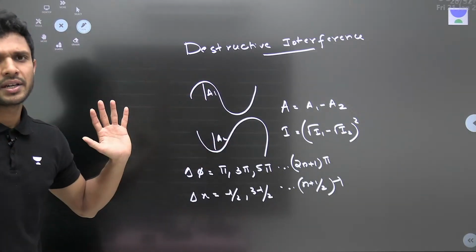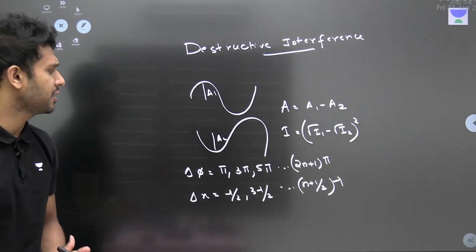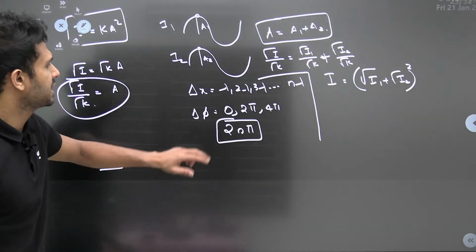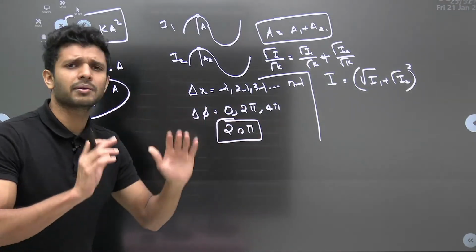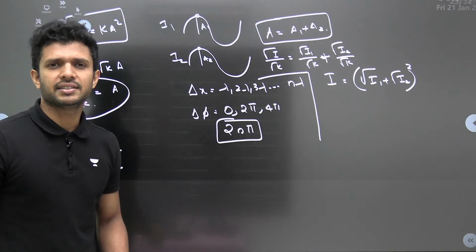Now listen. The two waves are interfering with some random phase difference value, not in these multiples of pi, 3 pi, 5 pi, and not in multiples of 0, 2 pi, 4 pi, but some random value, let's say 60 degree, let's say 70 degree, 75 degree. What will be the net intensity? Okay?